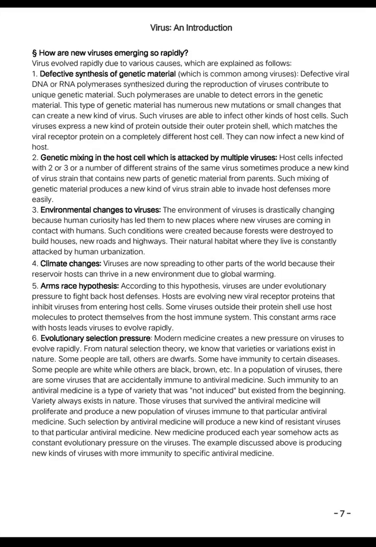How are new viruses emerging so rapidly? Viruses evolve rapidly due to various causes, which are explained as follows. 1. Defective synthesis of genetic material, which is common among viruses. Defective viral DNA or RNA polymerases, synthesized during the reproduction of viruses, contribute to unique genetic material. Such polymerases are unable to detect errors in the genetic material. This type of genetic material has numerous new mutations, or small changes that can create a new kind of virus.